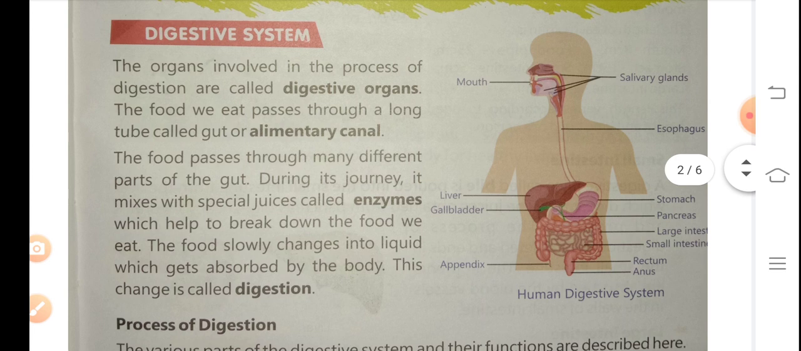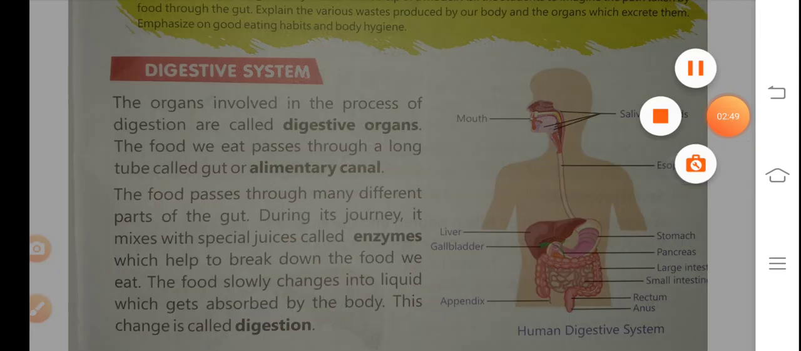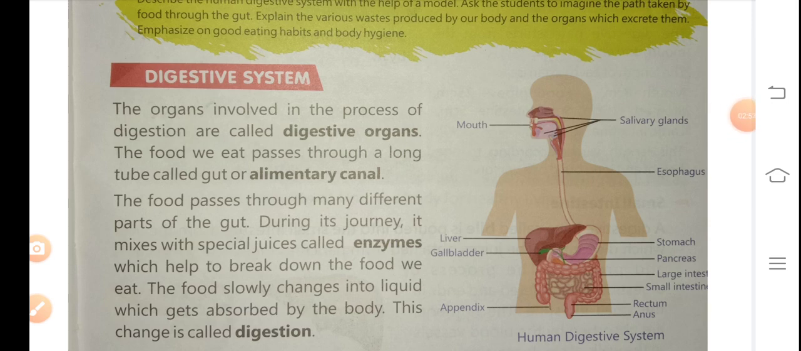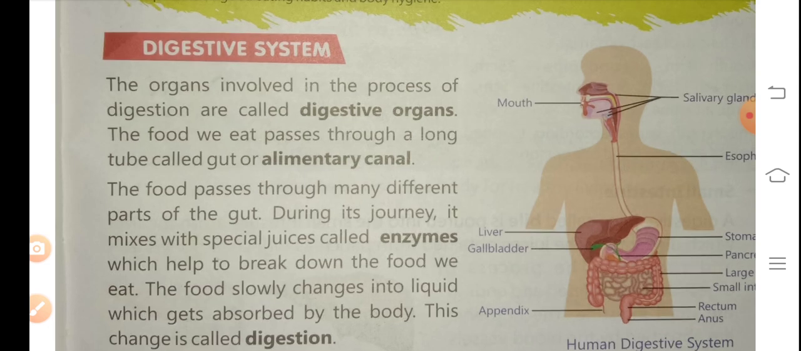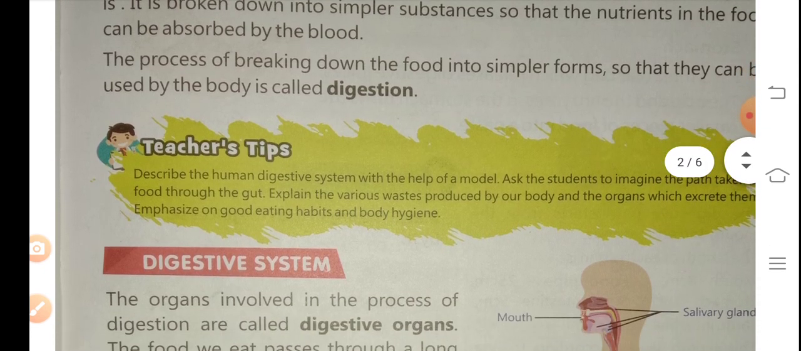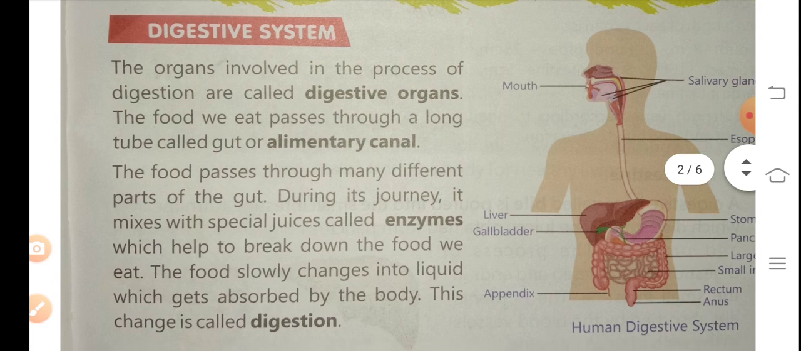Okay, next our topic is the digestive system. My dear students, before starting, I also discussed digestion. It means which type of food we take goes into the stomach, and after that how it is digested is the process of digestion. The organs involved in the process of digestion are called the digestive system. It means the organs that support the digestion of food are called digestive organs.